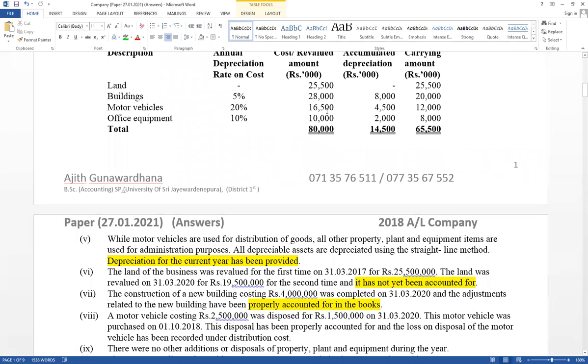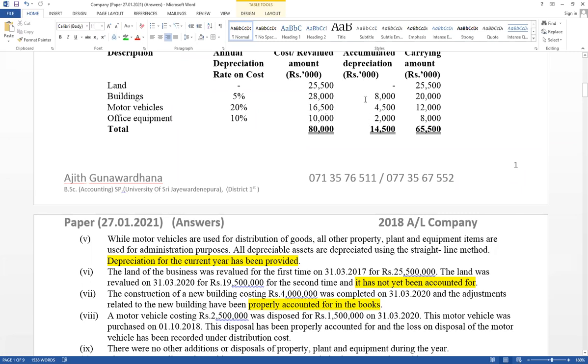Therefore, closing balance. But office equipment, no adjustment effect. First one, think about cost value. Relevant for land revaluation, not recorded. Therefore, opening balance. Building and motor vehicle, closing balance. Office equipment, opening and closing balance both are equal.